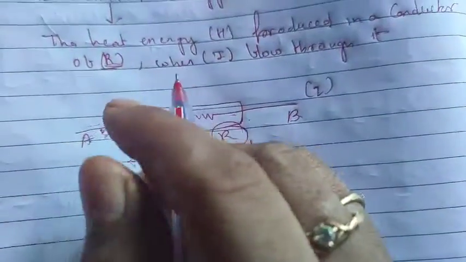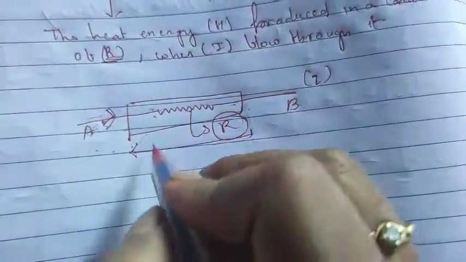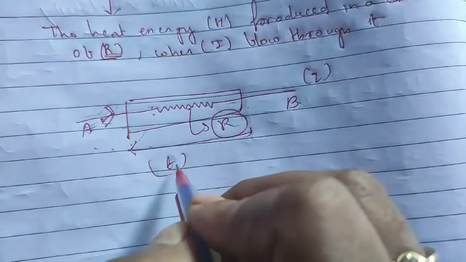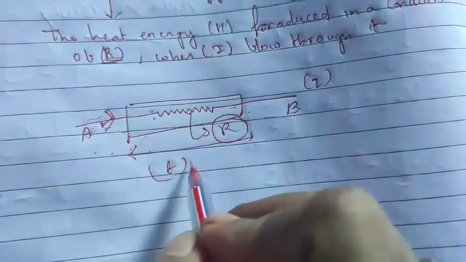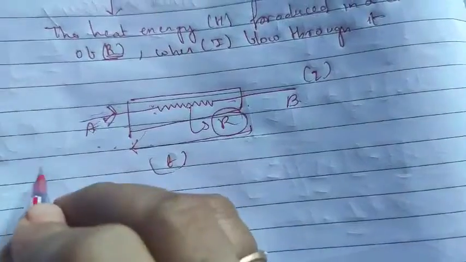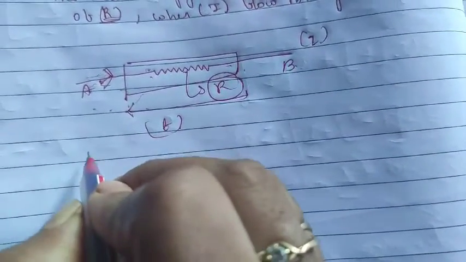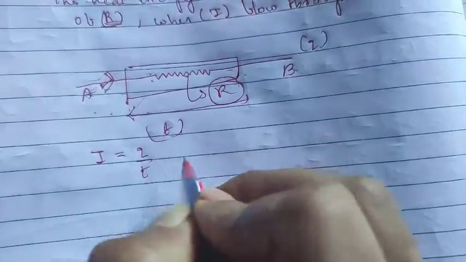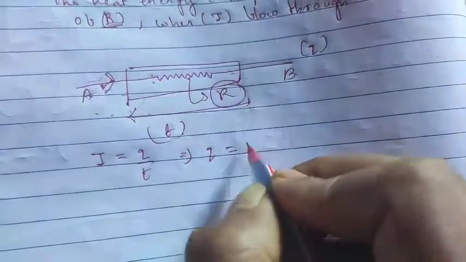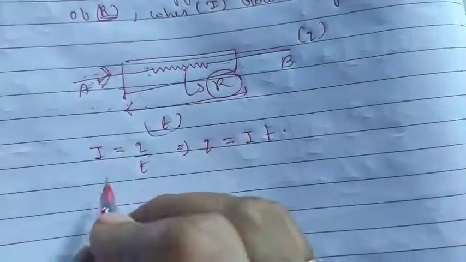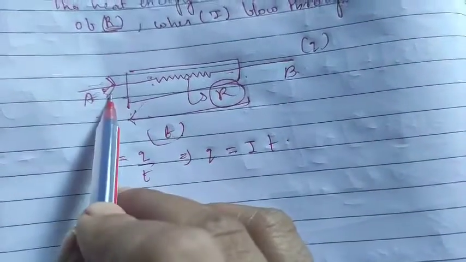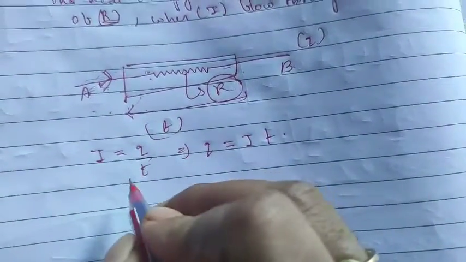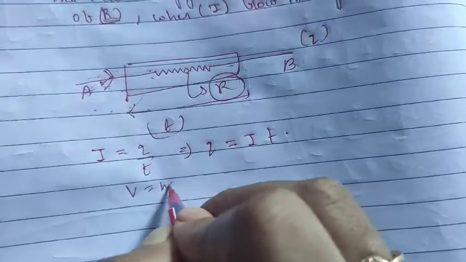Now there is some time for which the current is flowing, students. That time I can consider as small t. The amount of current flowing in the circuit in time t: what is the value of current? As I know the formula, I = Q/t. So what is the value of Q? That is It. Clear to you? So there is some potential difference due to the flow of current. You can take the potential difference V = W/Q.